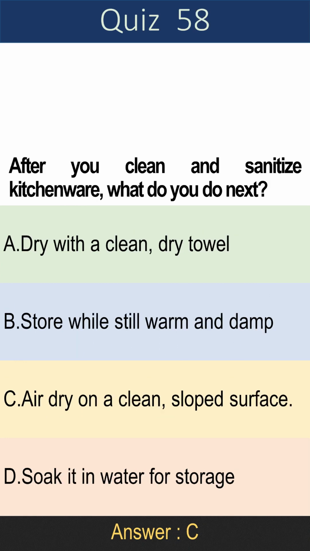Question 58. After you clean and sanitize kitchenware, what do you do next? A. Dry with a clean, dry towel. B. Store while still warm and damp. C. Air dry on a clean, sloped surface. D. Soak it in water for storage. Answer is C. Air dry on a clean, sloped surface.